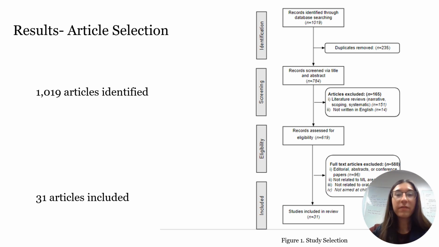To select our studies, we followed the guidelines of the PRISMA extension for scoping reviews. Our initial search identified 1,019 articles. Duplicates were then removed, and a screening process was then completed with regards to the title and abstract of each article, excluding those which were literature reviews or written in a language other than English. 165 articles were excluded during this screening phase. We then used our eligibility criteria to assess articles that were editorials, abstracts, conference papers, not related to machine learning or oral health, and not aimed at children less than 9. This eligibility process excluded 588 articles. So after identification, screening, and eligibility criteria were all completed, there are a total of 31 articles included in this review.